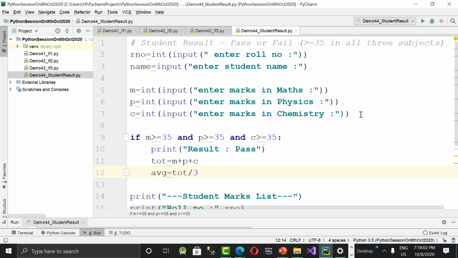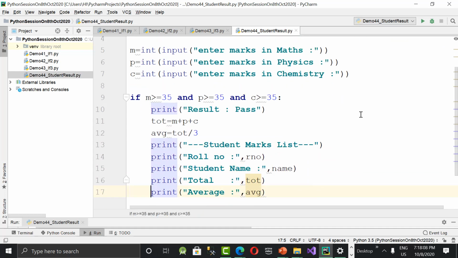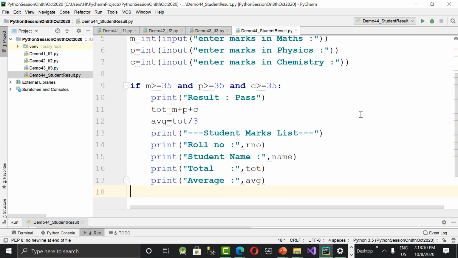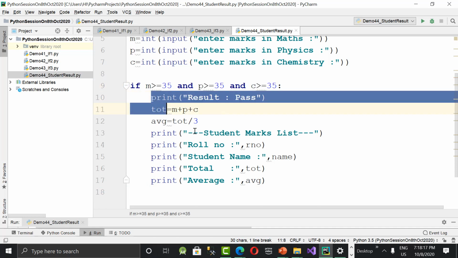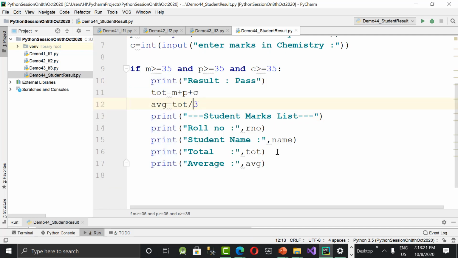See now? Then I need to print all these things. See, this is said to be proper indentation. So what is meant by this statement now? If all subjects are greater than or equal to 35, then only I will print all the statements. Then only I'll calculate total and average. Then I'll print marks list, student, roll number, name, total and average.